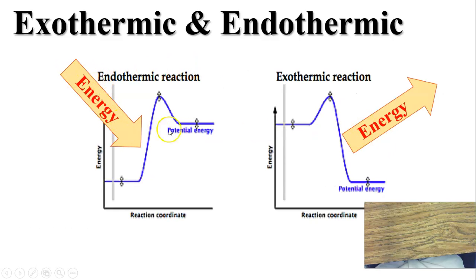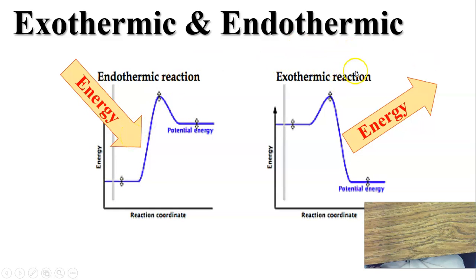Here are the two reaction pathways. Here's a reaction where energy is being put into the system. Look, the energy starts out low but ends up high. That means energy has gone into the system. Endothermic: energy is into the system. Sorry, I'm pointing and saying the wrong thing. Energy starts low and ends up high. That means energy has been put into the system.